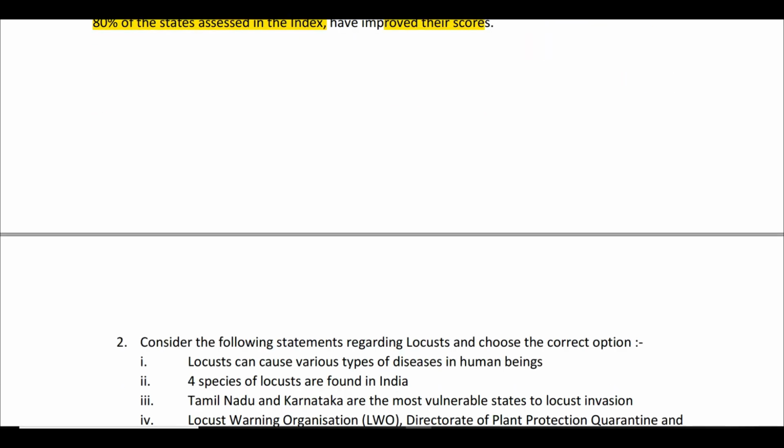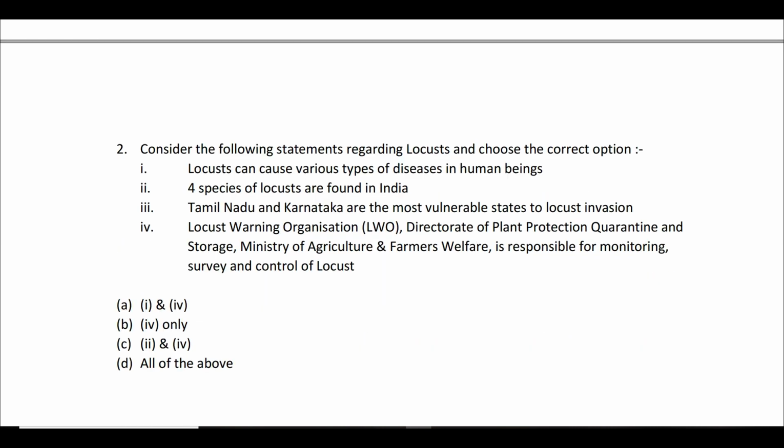Moving on to our second question. There was a locust attack, and hence locust again becomes important for UPSC Prelims 2020. So the question is with regards to locust. What is locust? Locust is a type of insect. Let's see what the various statements given are. First statement: locust can cause various types of diseases in human beings. So it is an insect and it is capable of causing different types of diseases in human beings. That is the first statement. Second statement: 4 species of locusts are found in India.